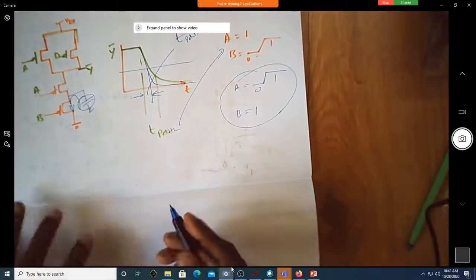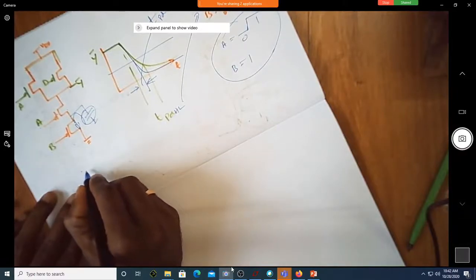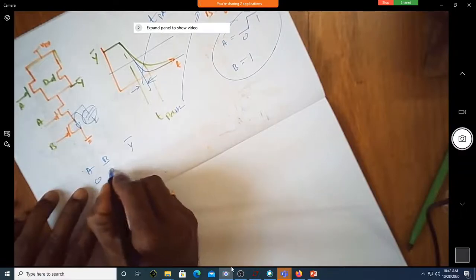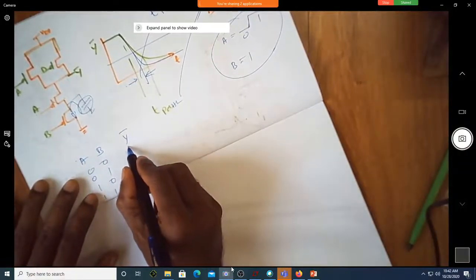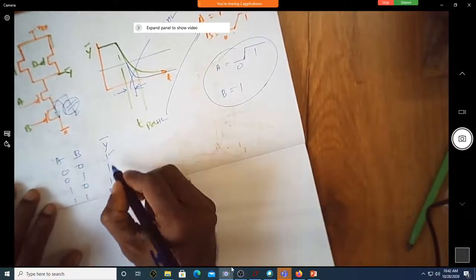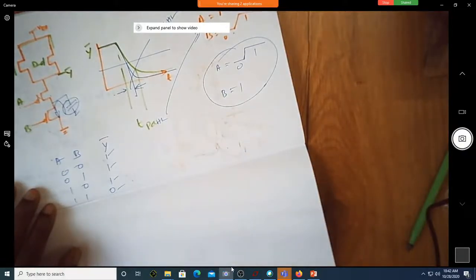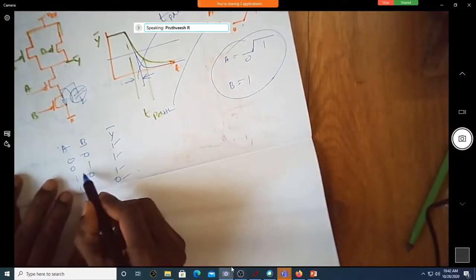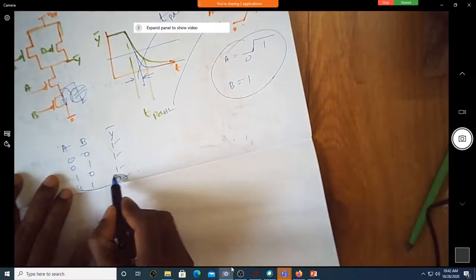What is the truth table of your NAND gate? A, B, Y bar: 0, 0, 1; 0, 1, 1; 1, 0, 1; 1, 1, 0. Even though it is 1, am I correct? Now this is 1, 1.